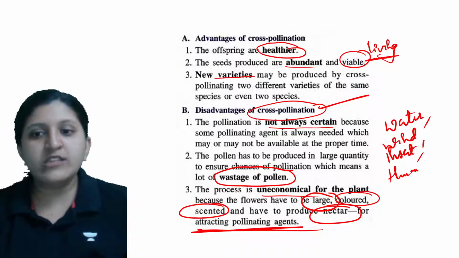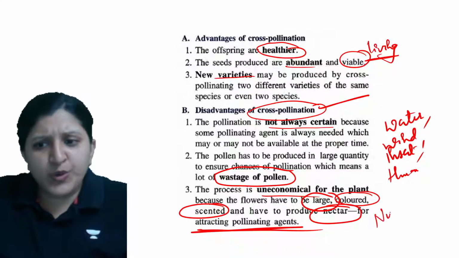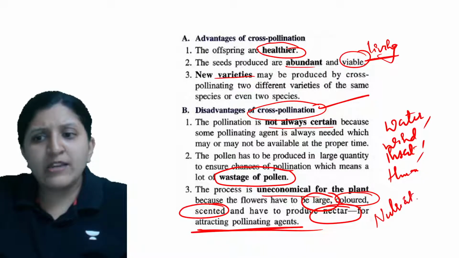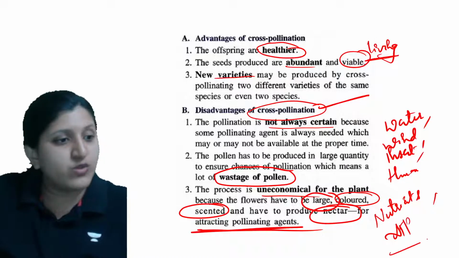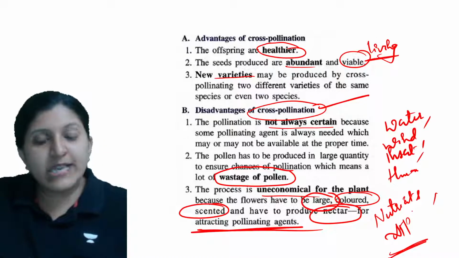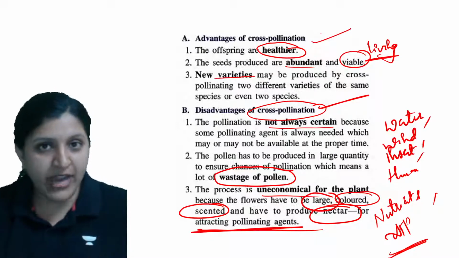For that reason flowers are large, colored, and scented. That means a lot of nutrients and a lot of ATP energy are used by the plant. So in all these cases it is uneconomical, but it offers a healthier option and better advantages.